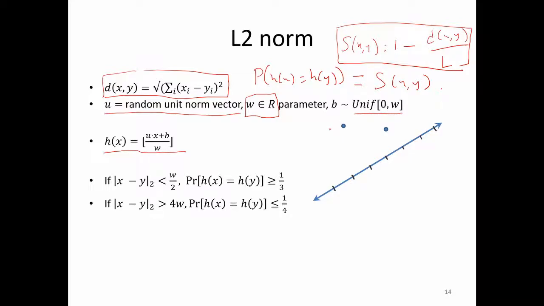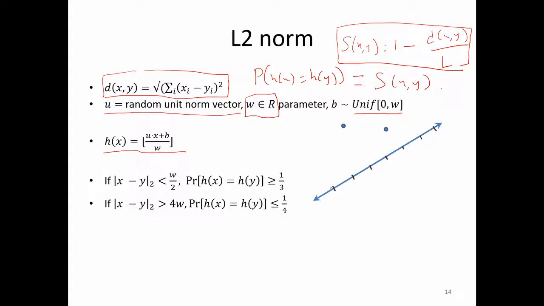Now your hash bucket is going to be u dot x plus b, divided by w, and then the floor of that. So what does this do?